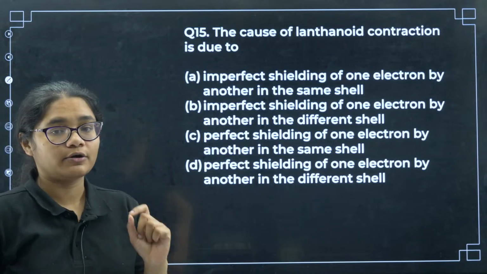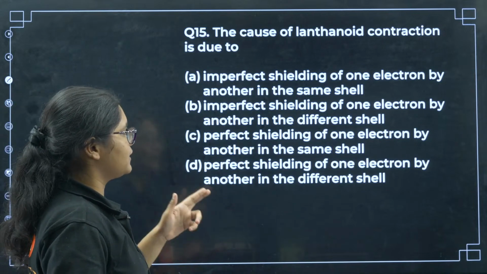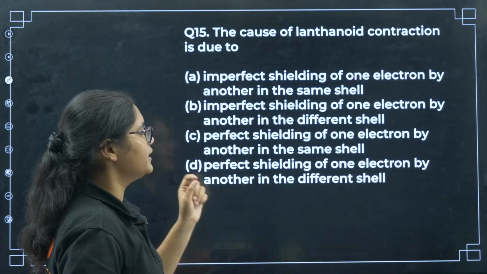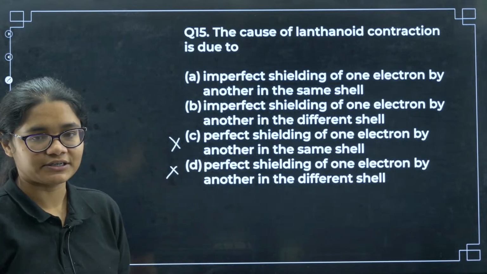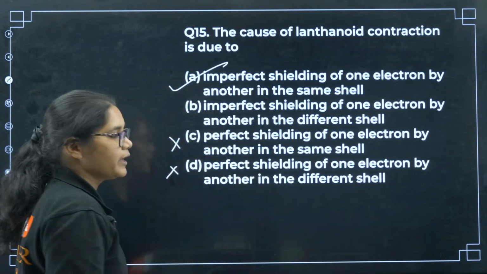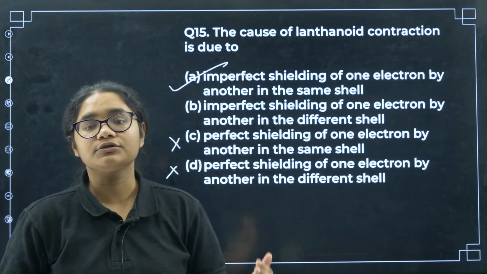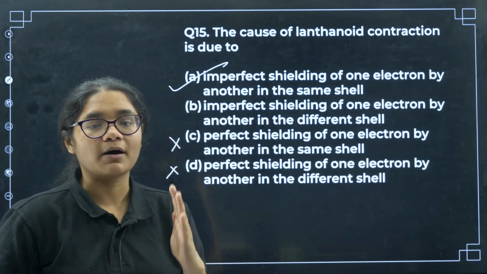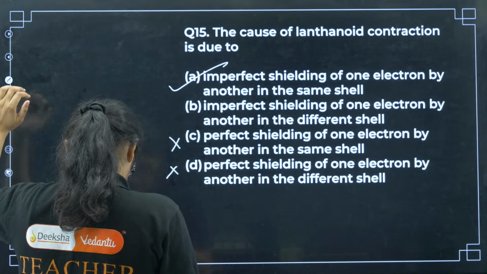Next, the cause of lanthanoid contraction is due to, this is important again, imperfect shielding of one electron by another in the same shell, imperfect shielding of one electron by another in different shell, perfect shielding, perfect shielding. So we know it is not perfect shielding, it is definitely imperfect shielding of one electron by another in the same shell. So when the d electrons, because of their diffuse shape, are not able to shield each other, or the 4f electrons are not able to shield each other, the nuclear force increases, so size decreases. Okay, so 15 has to be A.